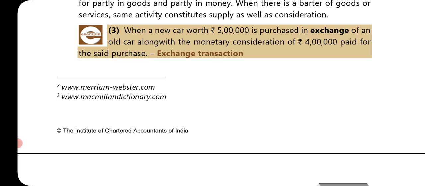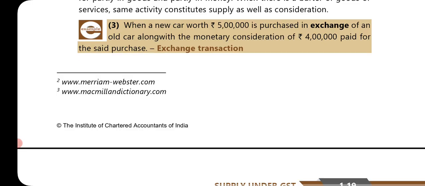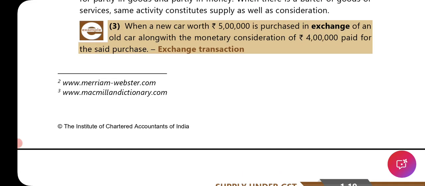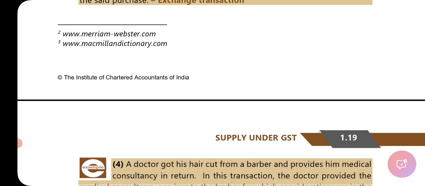When a new car worth rupees 5 lakh is purchased in exchange of an old car along with the monetary consideration of rupees 4 lakh paid for the said purchase, this is an exchange transaction. The new car is 5 lakh rupees, but the monetary value paid is 4 lakh rupees. So an old car is also given along with that.